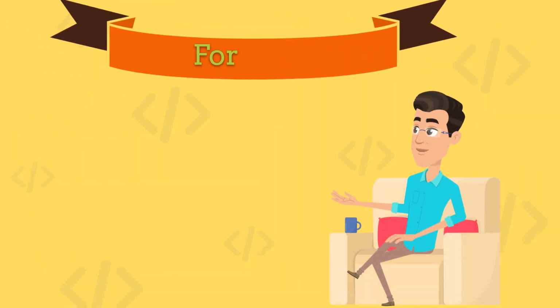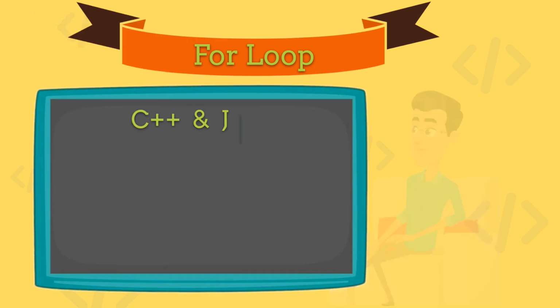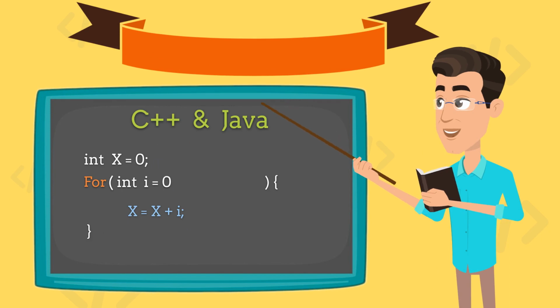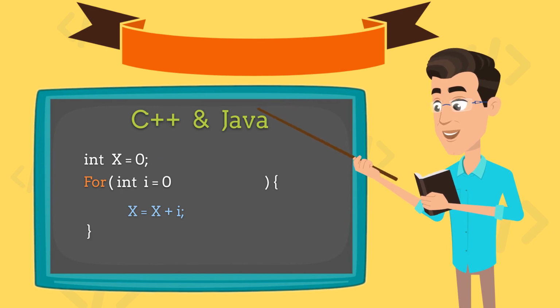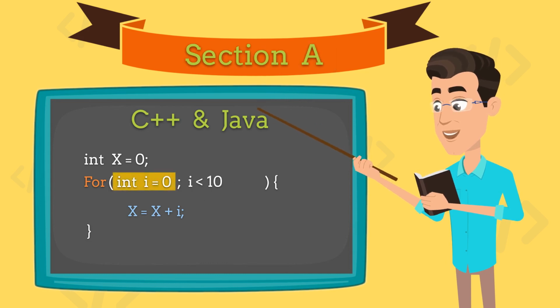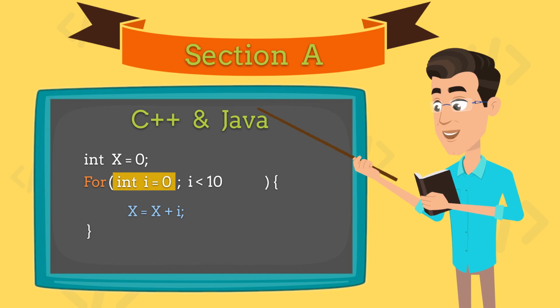Last but not least, we have the second form of for loop. Remember that this is only for C++ and Java. In this for loop, the header has three sections. The initialization, let's call it section A, where you normally declare and initialize a variable.